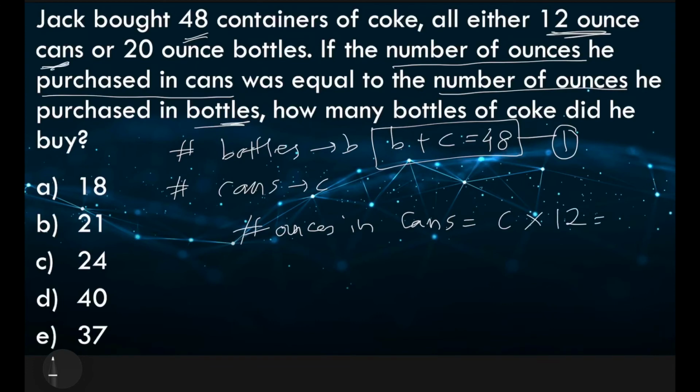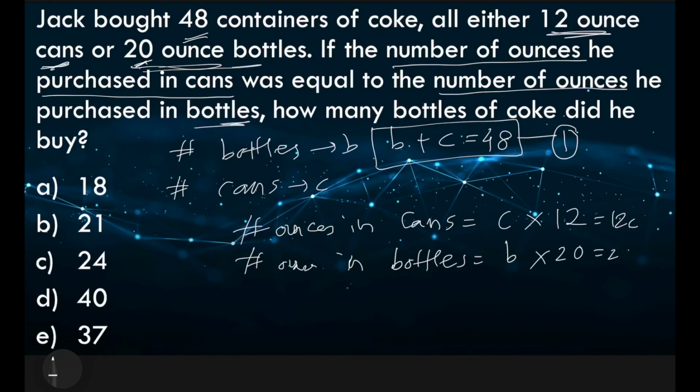So this is simply 12C. And the number of ounces in bottles is given by the number of bottles, which is B, times the capacity of each bottle, which is 20 ounces. So B times 20, or simply 20B, and we are given that these two quantities are equal. So 12C is equal to 20B.